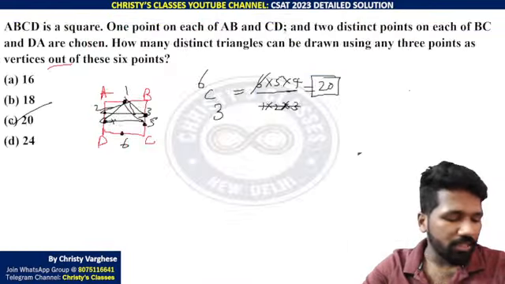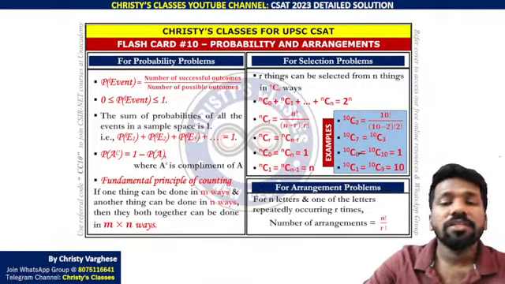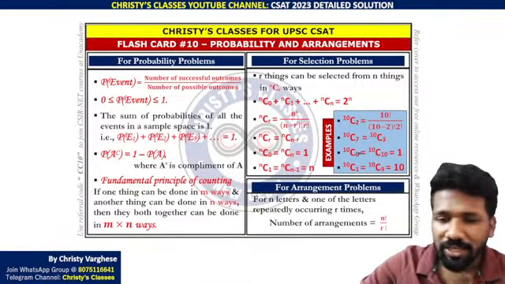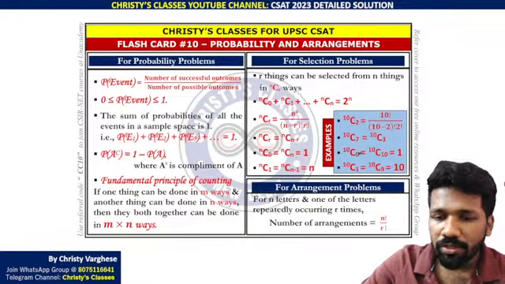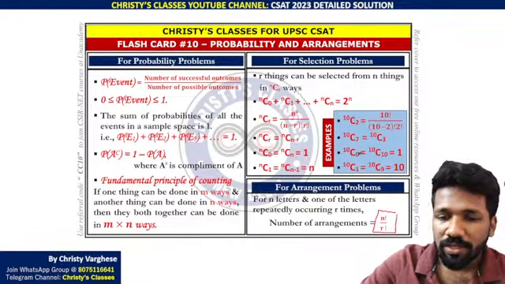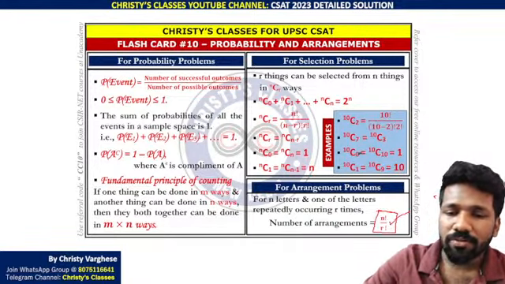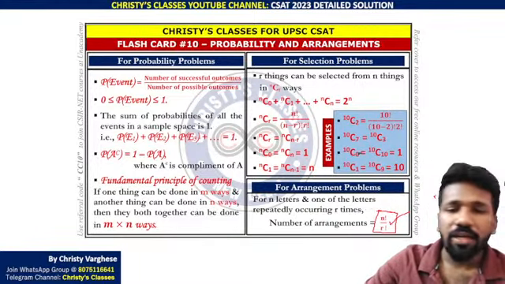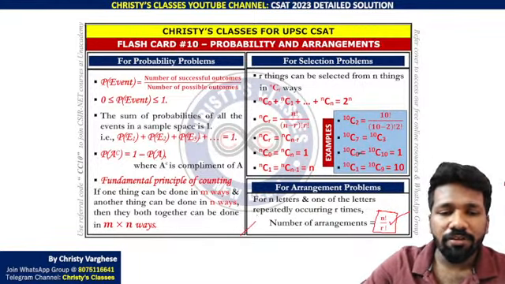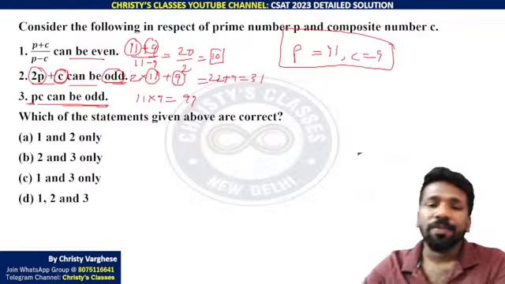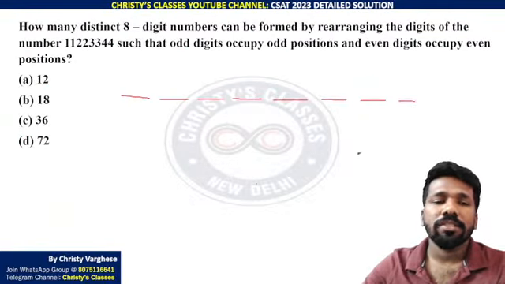This idea I have summarized in this flashcard. These flashcards are available in my Telegram channel for free. You can check it out in the media section. N factorial by R factorial is the anagram idea that you need, which is derived from the fundamental principle of counting. Okay, so let us discuss.